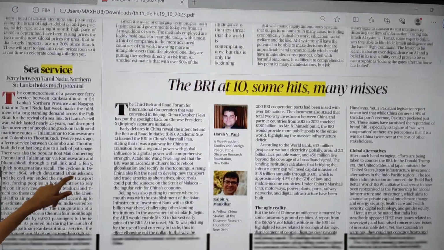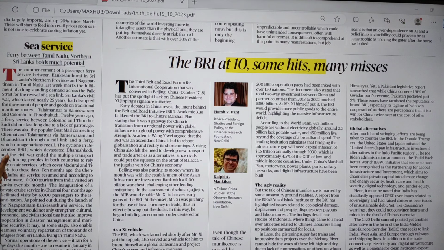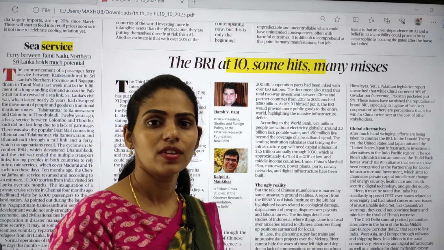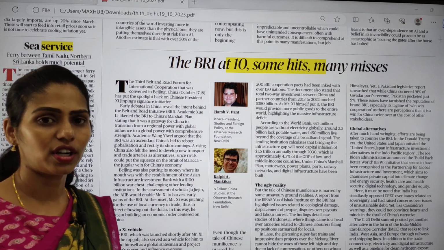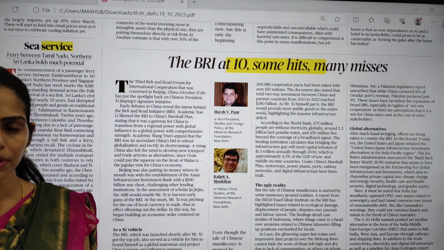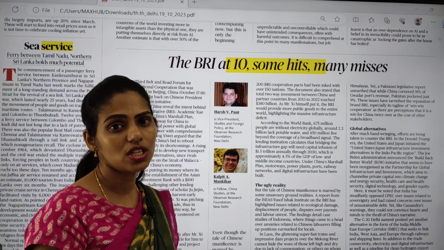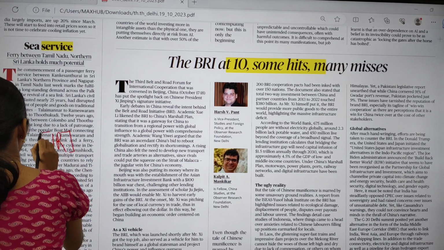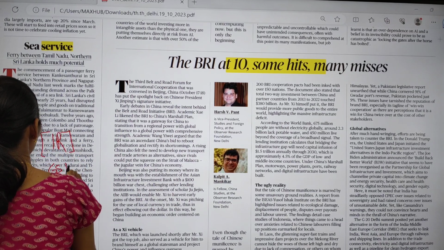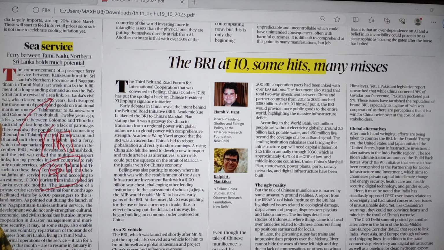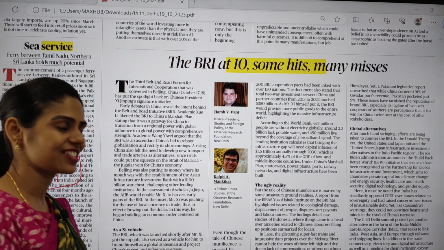If you move on, here you can see two important articles. This article is talking about the passenger ferry between India and Sri Lanka. After 4 decades, that is around 40 years, we have again resumed this people's ferry between India and Sri Lanka. This article is important from your international relations, which comes under GS paper 2, and you can expect a mains-based question here regarding India-Sri Lanka relations.